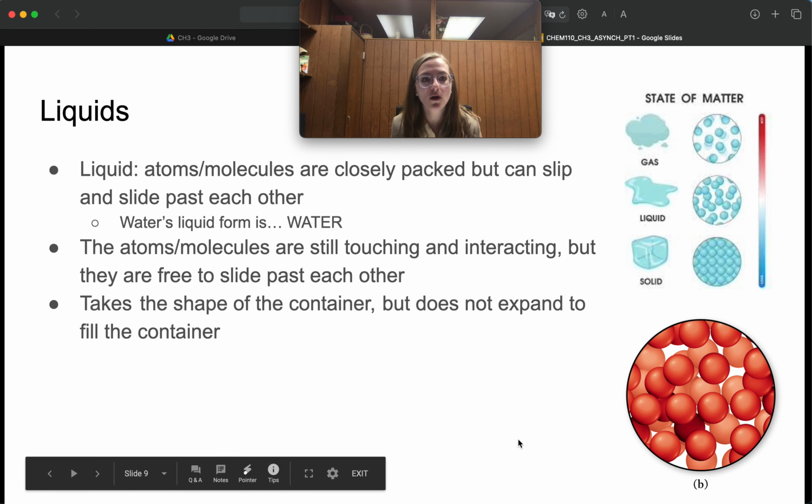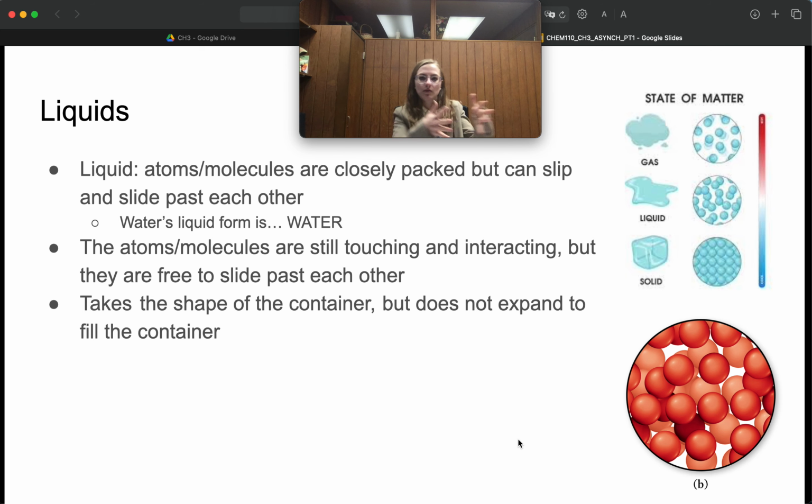So we might also talk about liquids in contrast. So solid, we're going to move to liquid. Liquids are atoms and molecules that are still closely packed together, but these atoms and molecules can kind of slip and slide past each other. They don't have a space where they're supposed to be. They're just kind of moving around, loosey-goosey. So water's liquid form is, drumroll please, water. We call liquid water water.